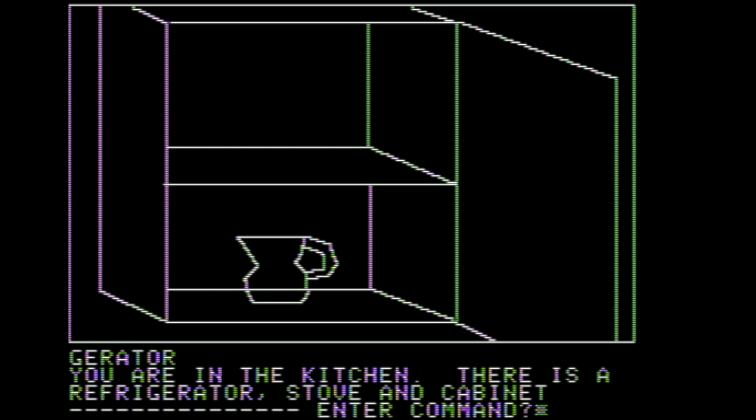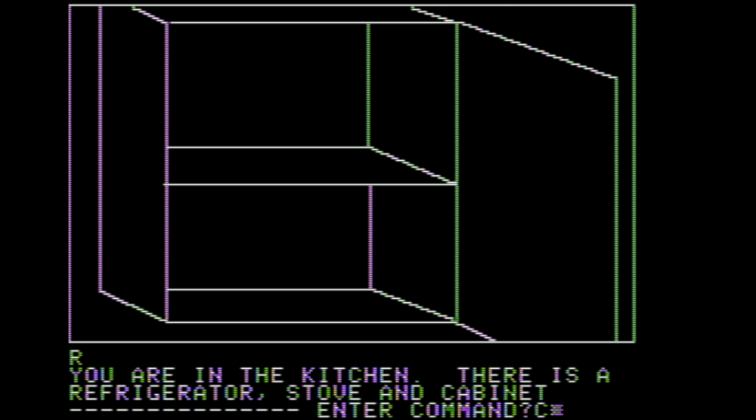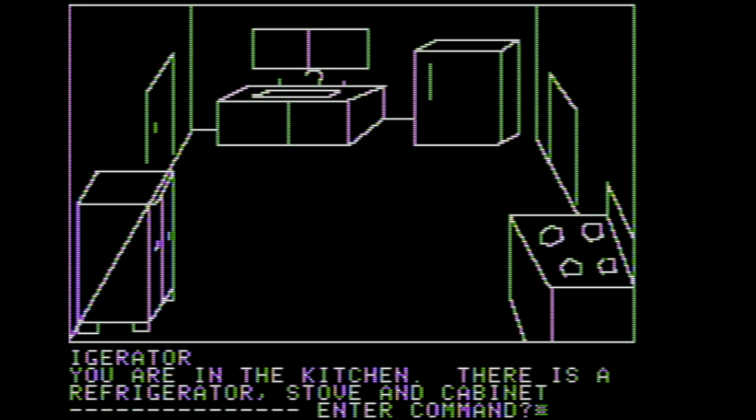And there is something here. This is a pitcher. So we're going to get the pitcher. Once again, I'm going to be nice. Refrigerator. I'm not used to typing the word refrigerator. I keep on wanting to put a D in there.